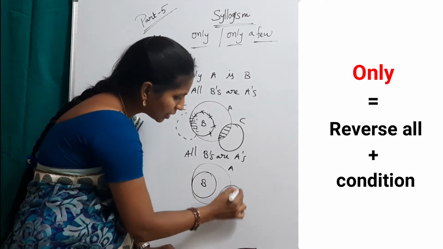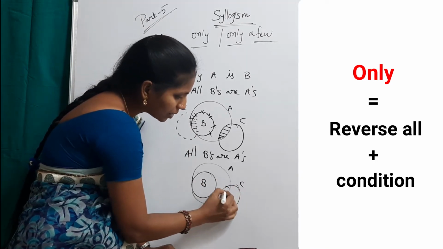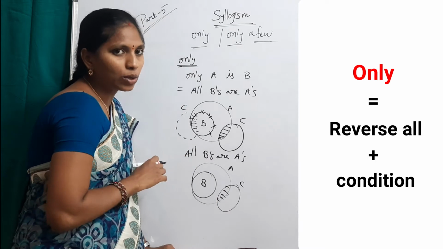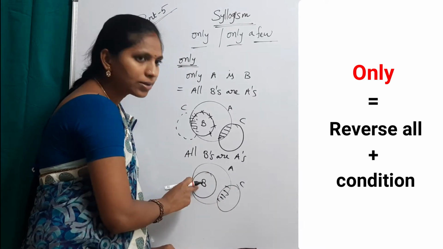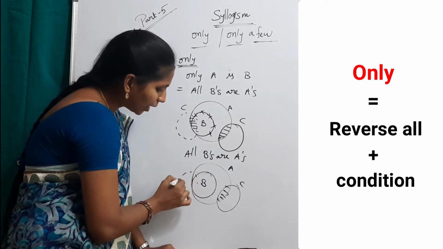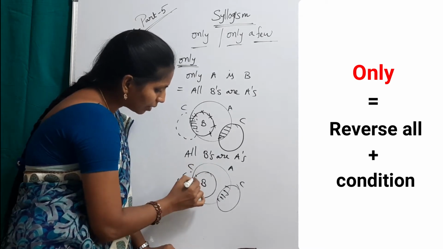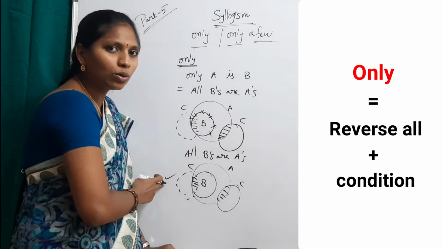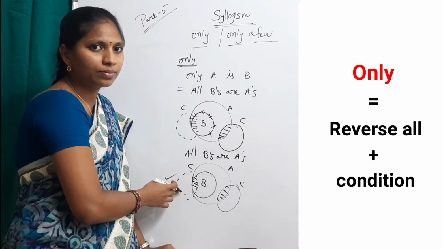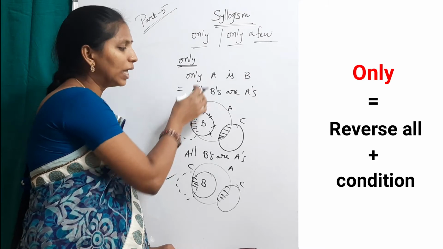But here, some C's are A's, and the same conclusion: some C's being B's is a possibility. Then I can draw that C circle here. Some C's being B's is a possibility. That conclusion is true in this case, but not in the "only" case.